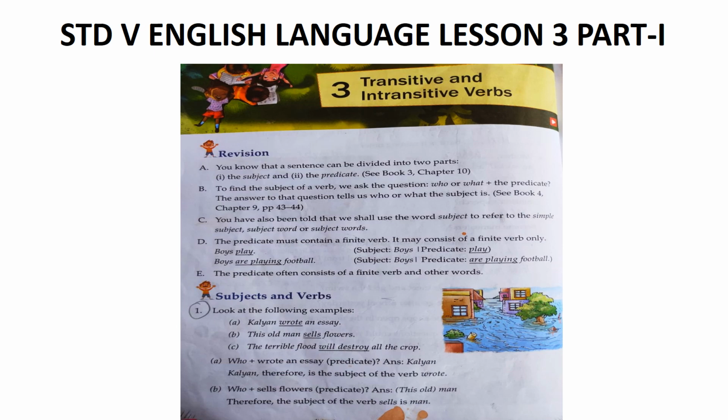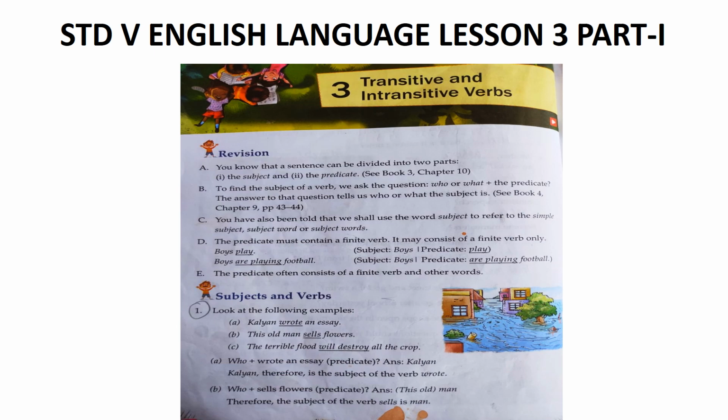Here, the students, now again to find out the direct and indirect object, we have to question. The students gave what? Flowers. The students gave whom? Teacher. So the verb gave has two objects, flowers and teacher. The answer to what gives us the direct object, that is flowers, and the answer to whom gives us the indirect object, that is teacher. Or in other words, the thing that is given, flowers, is called the direct object, and the person to whom it is given, teacher, is called the indirect object.